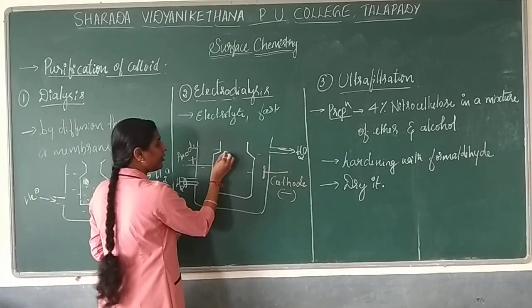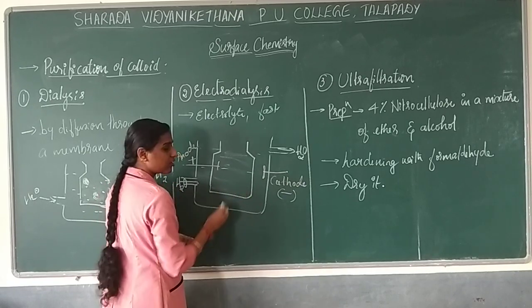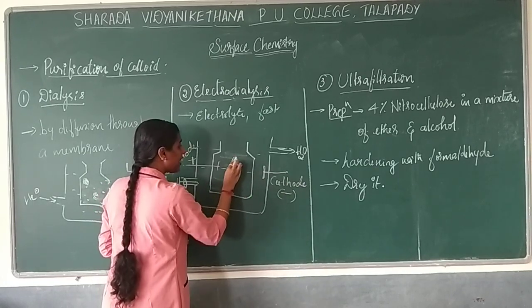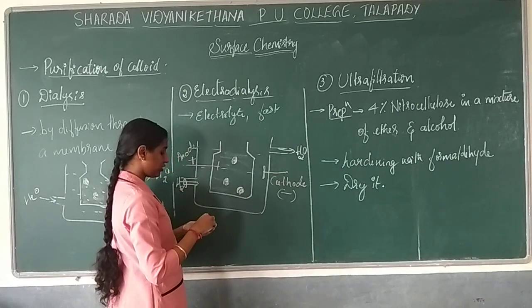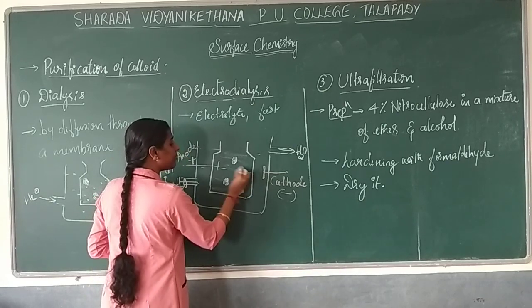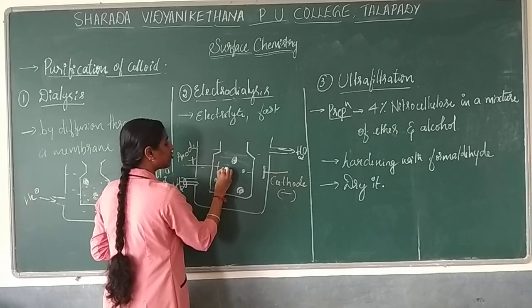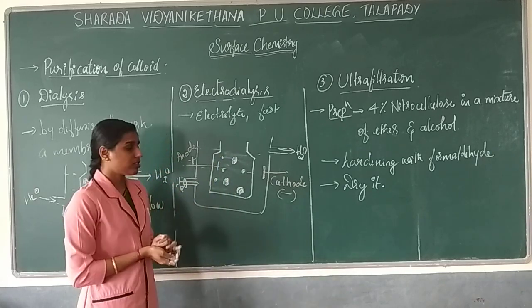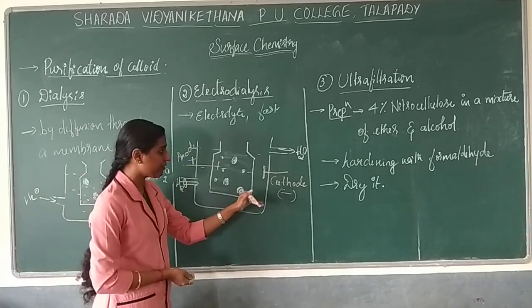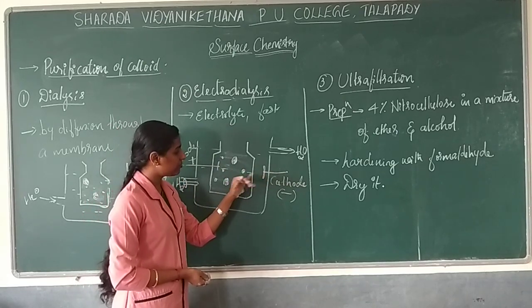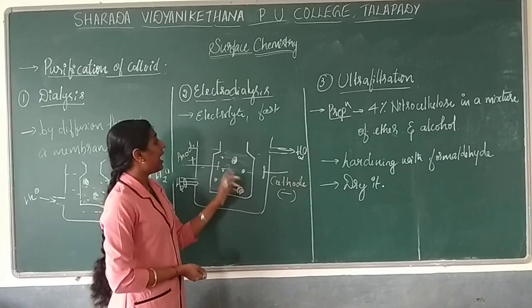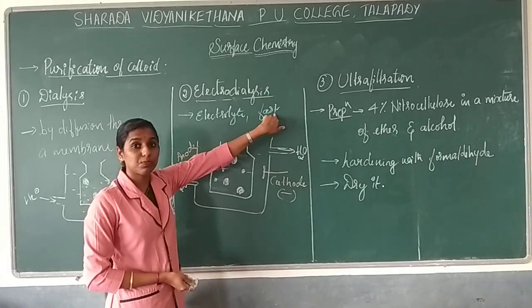So now here you are going to take your colloidal solution, which will be having colloidal particles as well as electrolyte. So now continuous flow of water will be there. You know this water has to remove the electrolyte from the pores. That can be done. And as I told, this is the fastest procedure.